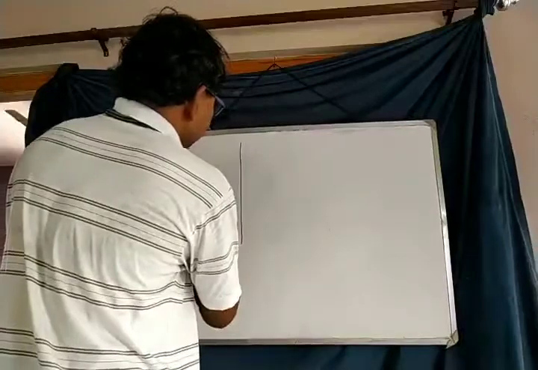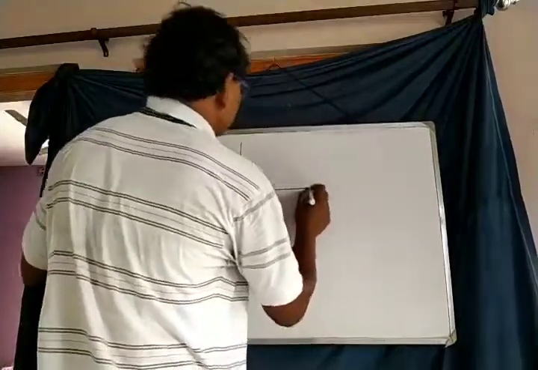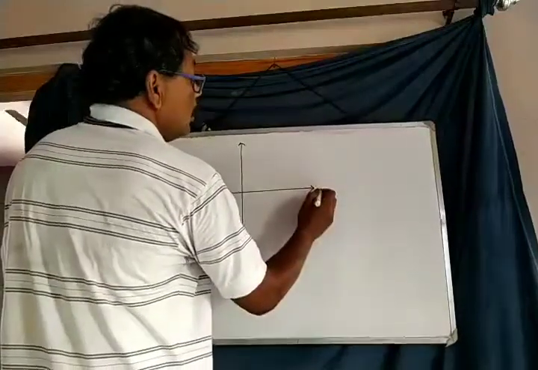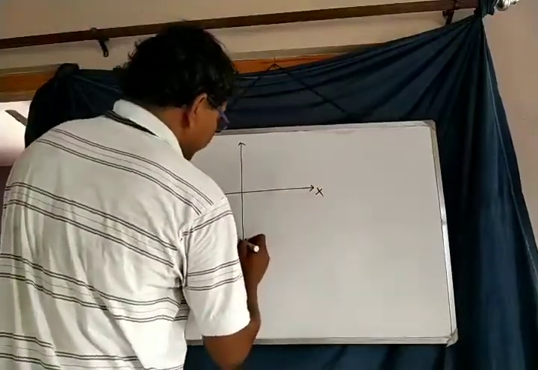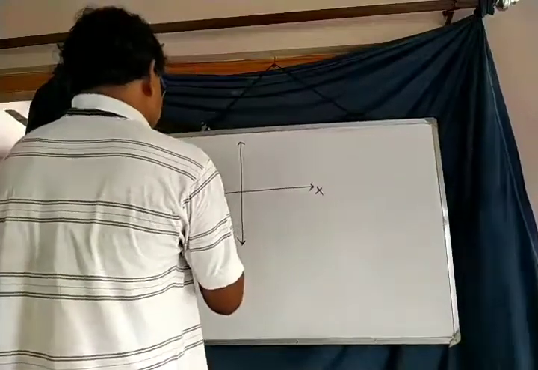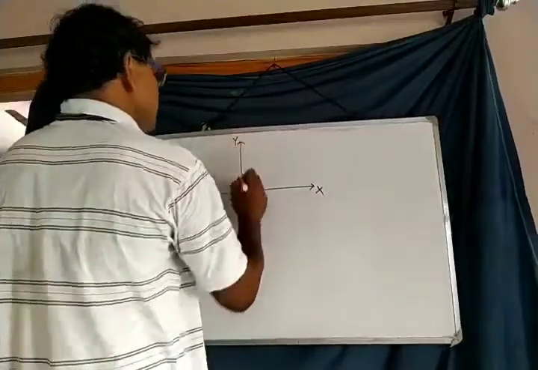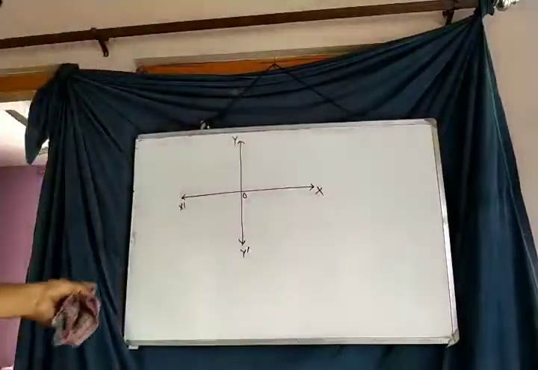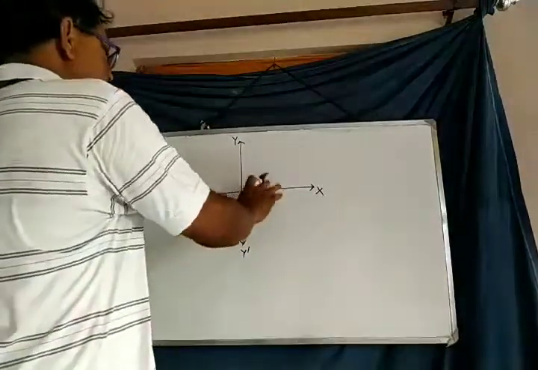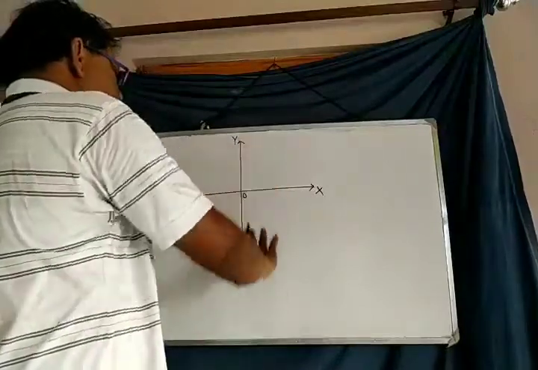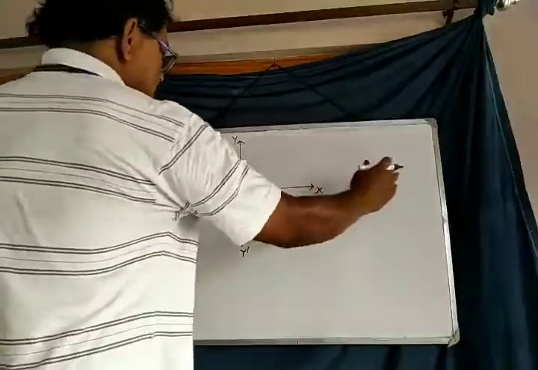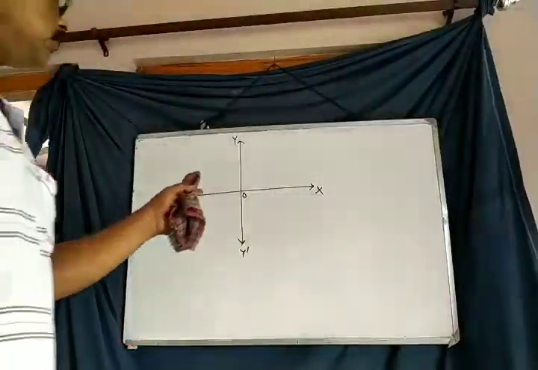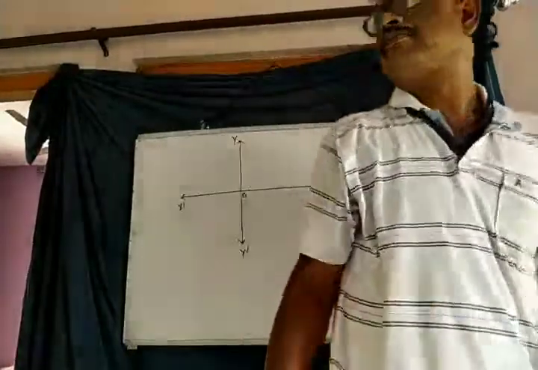To get the equation of a straight line, first we take a Cartesian system of axes, XOX', YOY'. Here O is the origin, OX is the x-axis, and YOY' is the y-axis. This is the positive direction of the x-axis, the negative direction, the positive y-axis and the negative direction of the y-axis also.